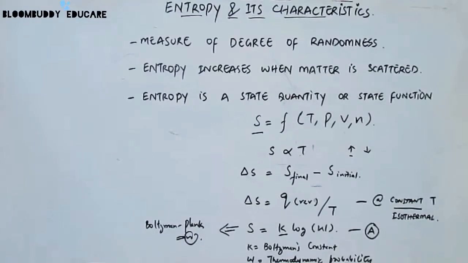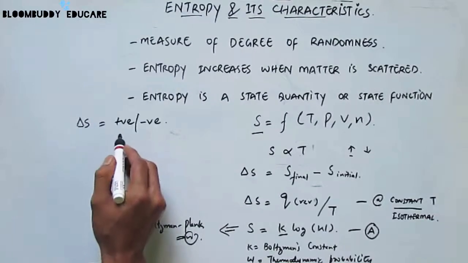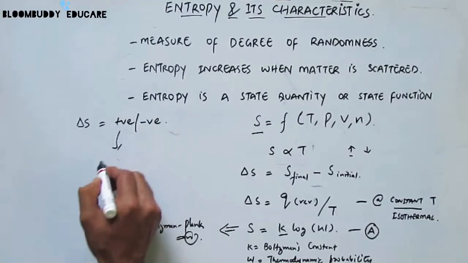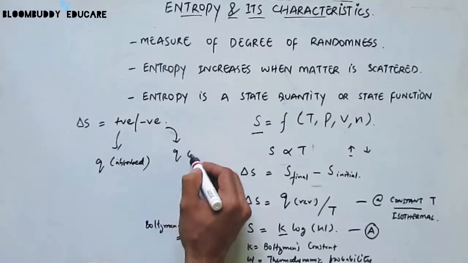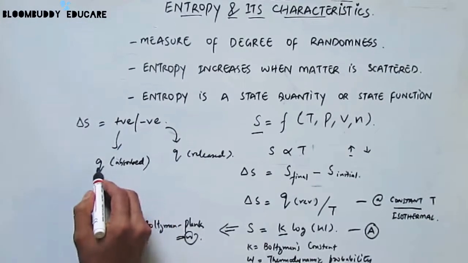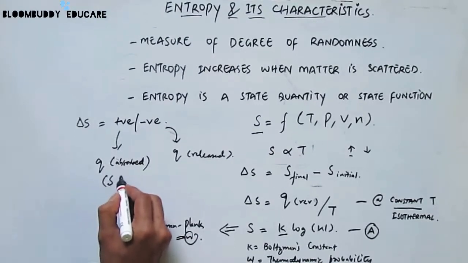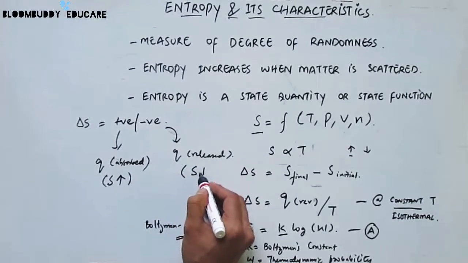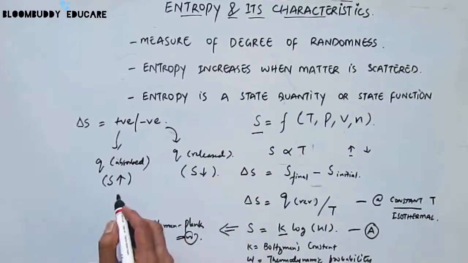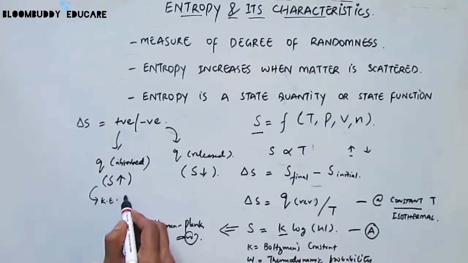The change in the entropy can be either positive or it can be negative. The entropy change is positive when the Q is absorbed, and it's negative when the Q is released. That also means that when the heat is absorbed, in that case the entropy S increases. Whereas when the heat is released, the entropy S decreases. As the entropy increases, that also means the kinetic energy of the molecules also increases.